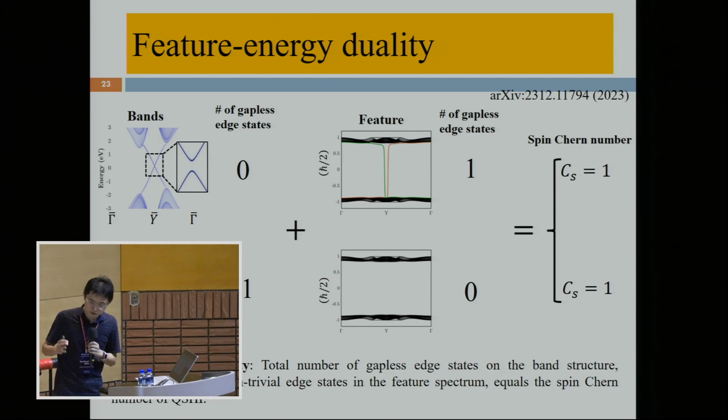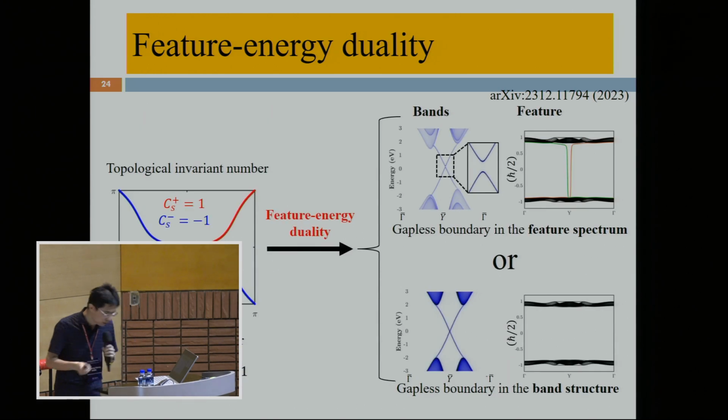This result is very important because it shows that the bulk boundary correspondence is still valid. As long as the topological invariant number is not zero, there will correspond a gapless topological boundary state on the edge of the system, whether this gapless boundary state appears in the band structure or in the feature spectrum.